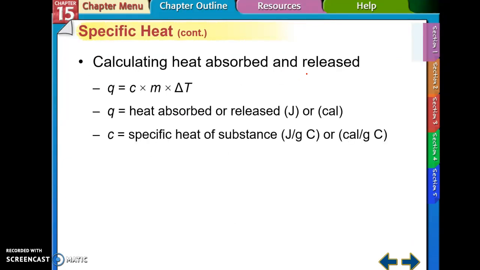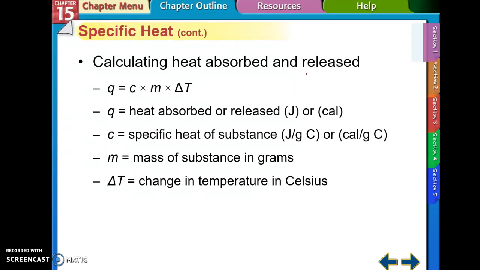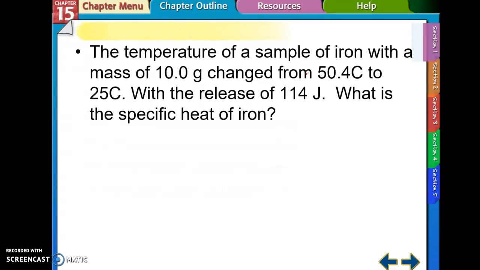And M stands for mass in grams, and delta T is the change in temperature. That means you're going to subtract, so you get the difference. So right here it says a temperature of a sample of iron with a mass of 10 grams changed from 50.4 degrees Celsius to 25 degrees Celsius with a release of 114 joules. What is the specific heat of iron?